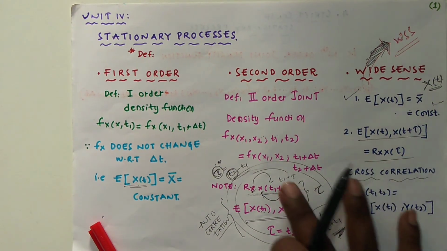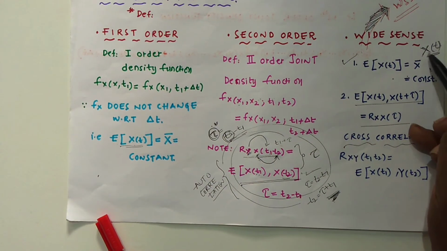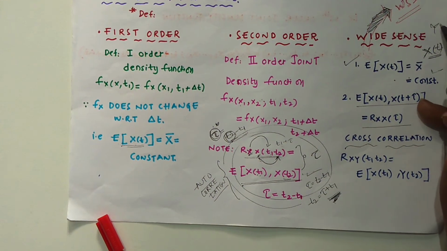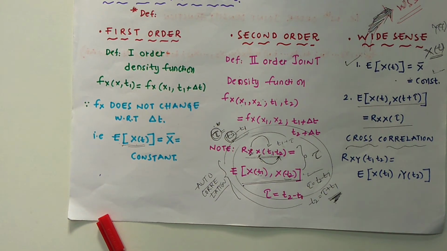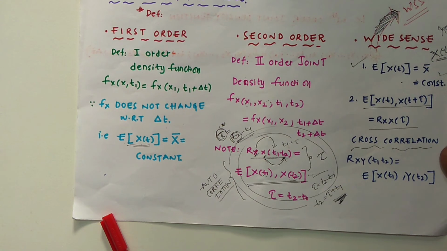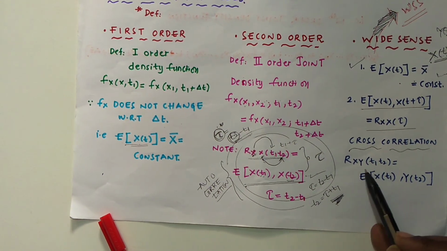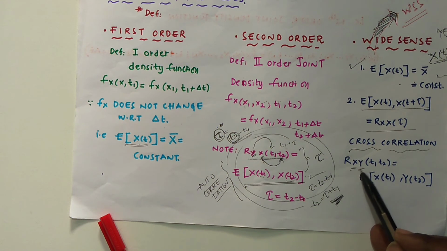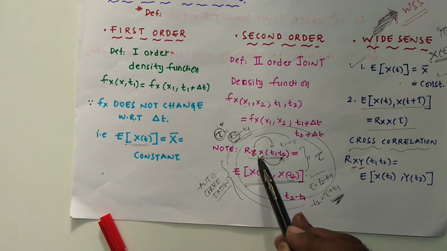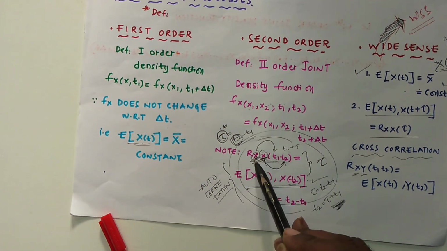First, it has to satisfy the two conditions. Third, we will be defining x of t with respect to y of t, which is another random process. We will be choosing one sample from x of t and another sample from y of t, so the cross correlation is between two different random processes. Earlier, the two samples were from the same random process, both were x only.